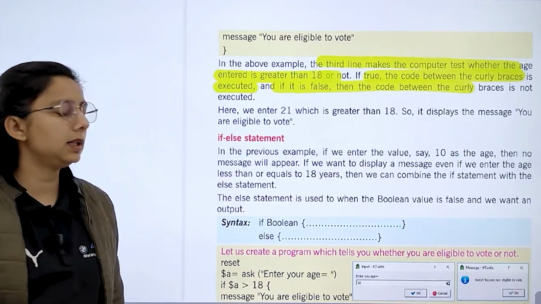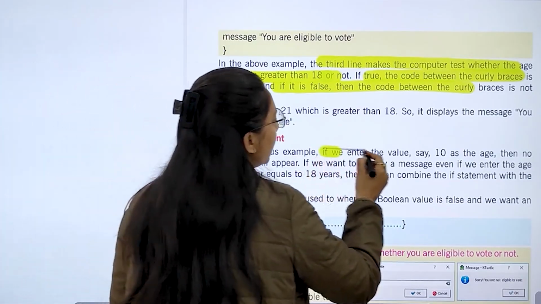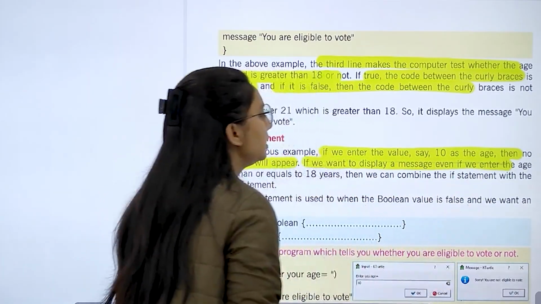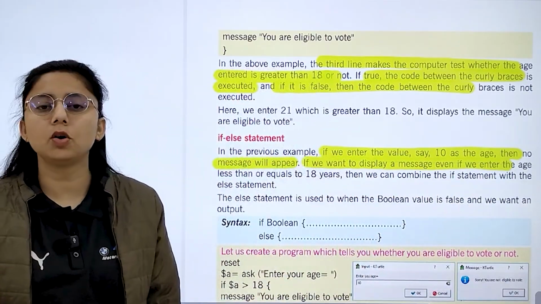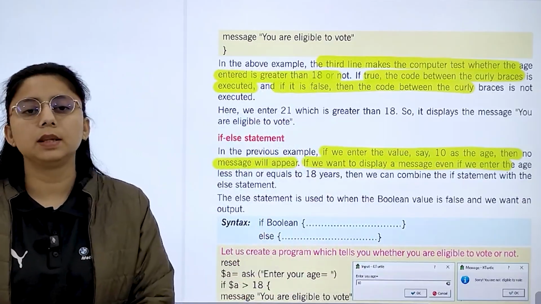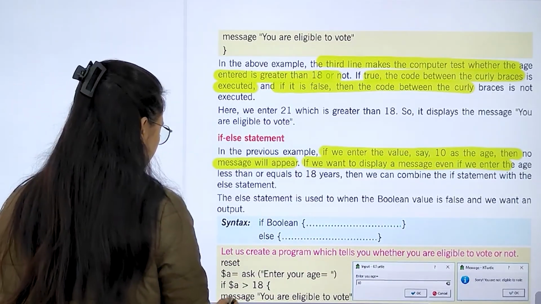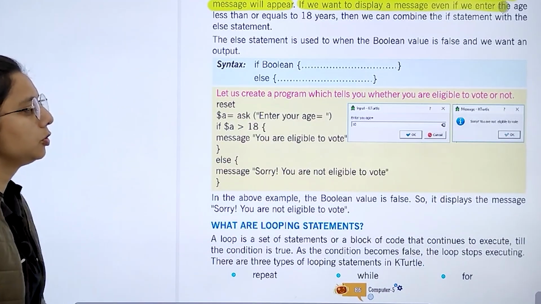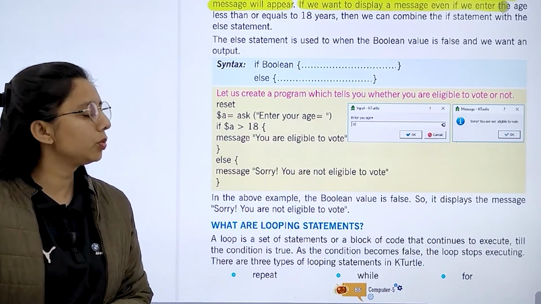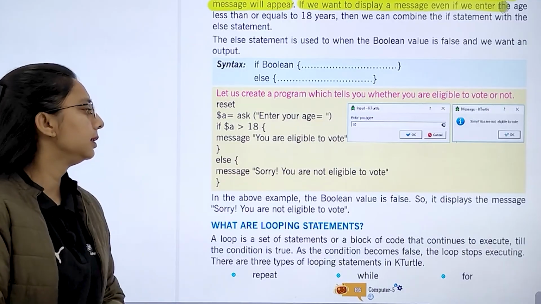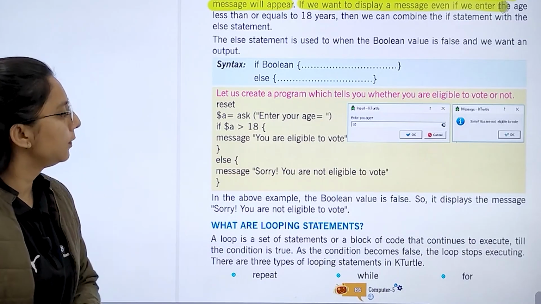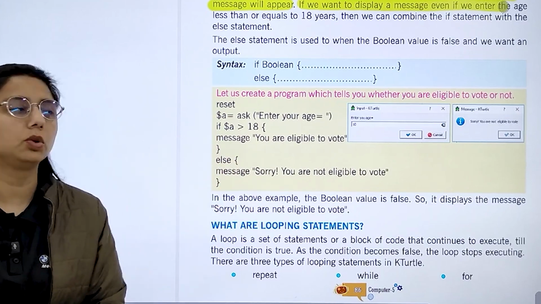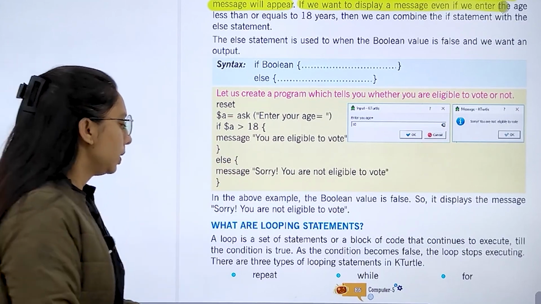So, the if else statement. In the previous example, if we enter a value say 10 as the age, no message will appear. If you want to display a message even if we enter an age less than or equal to 18 years, we can combine the if statement with else. Now here a command has been created which tells who is eligible. You enter the age in A. If A is greater than 18, you are eligible; otherwise the else message says sorry, you are not eligible to vote. Right?